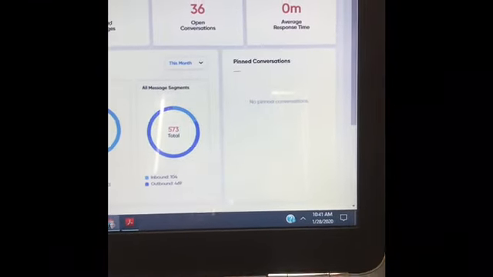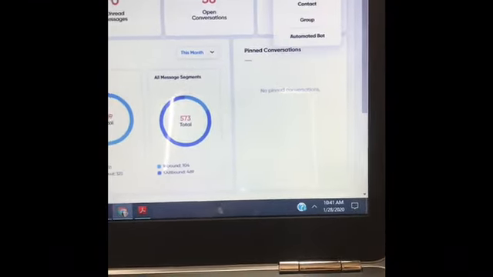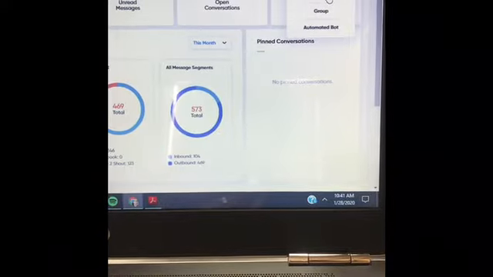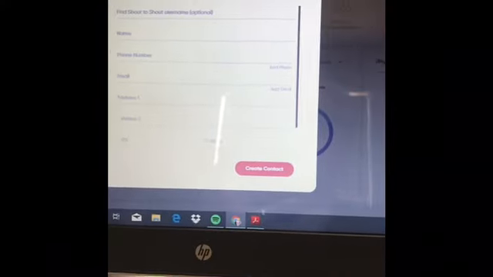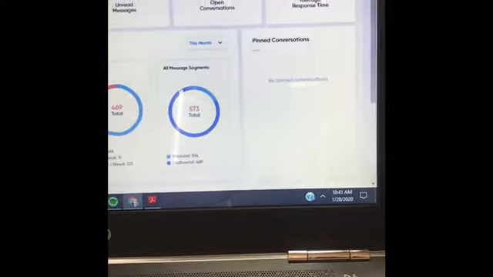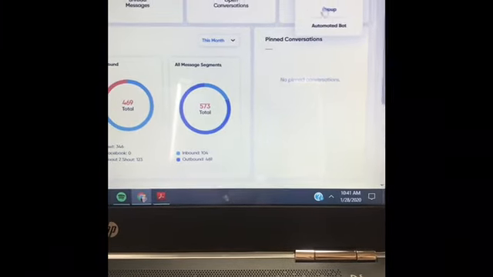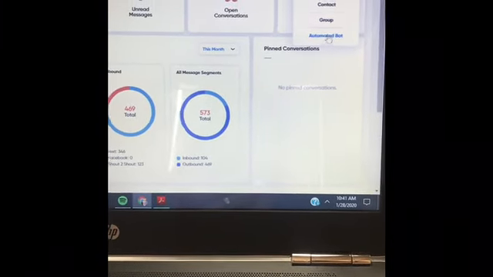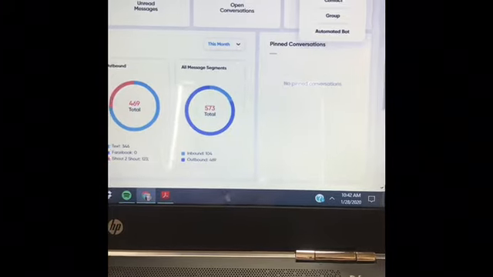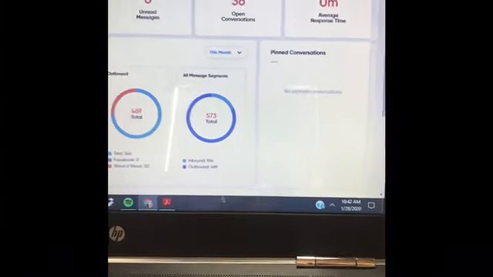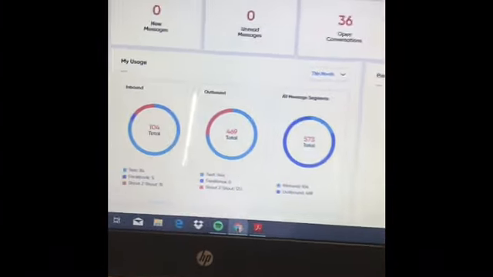At any point I can click on this, I can do something new. I can send a message to someone. I could send a group message. I could create a new contact, which puts a new person in here altogether. I could create a new group, or I could create a bot. Again, we are not going to talk about bots in this particular one. I just want to show you an overall of your basic Shout and what you can do.